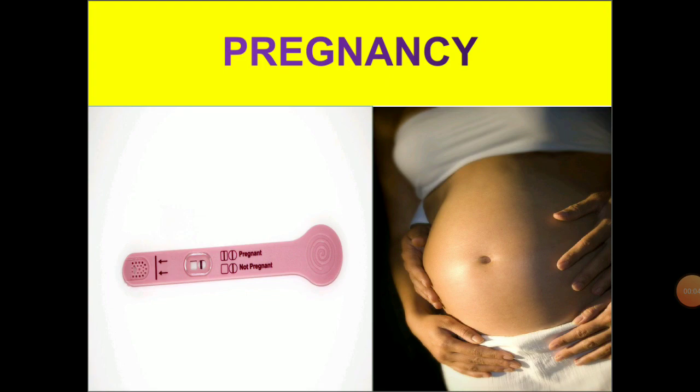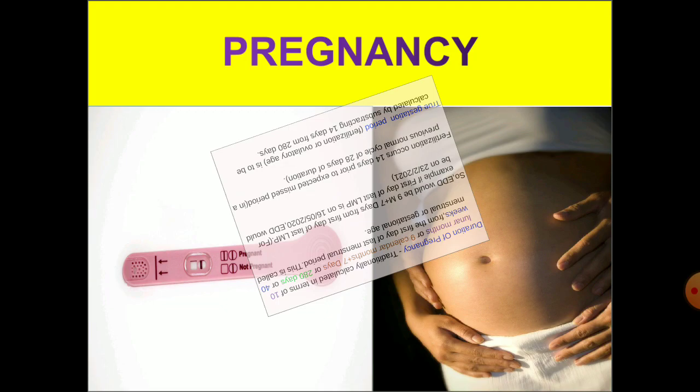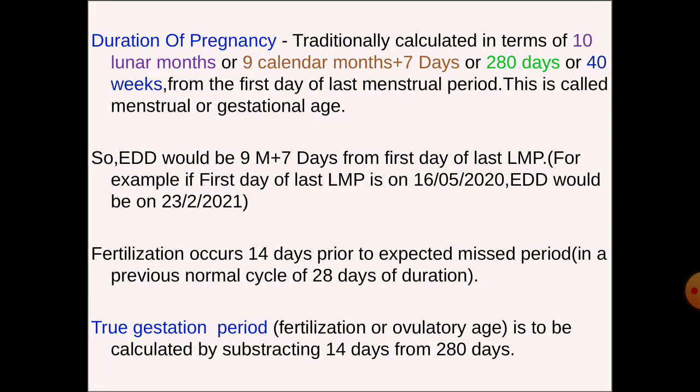Today we are going to explain about pregnancy. Pregnancy is also known as gestation. This is the term used to describe the period in which a fetus develops inside the uterus or womb of a woman. Traditionally, the duration of pregnancy is calculated in terms of 10 lunar months or 9 calendar months plus 7 days, or 280 days or 40 weeks from the first date of the last menstrual period. It is also known as menstrual age or gestational age.